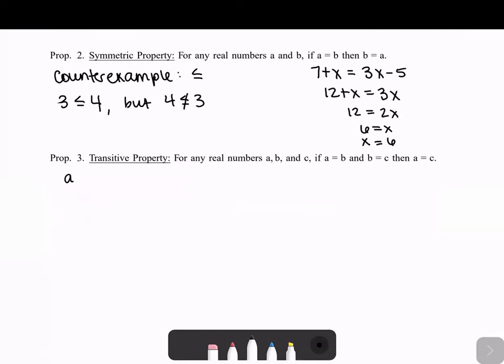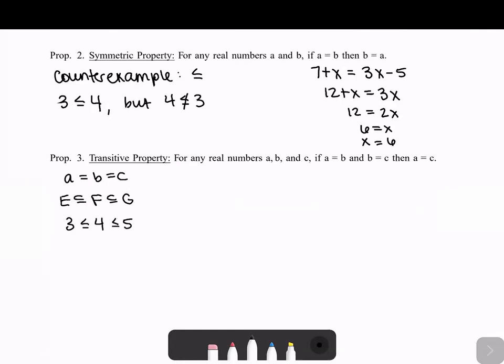We've also seen this with subsets. In section 2.1, we saw that E is a subset of F, and F is a subset of G. We can just combine them right along so that E is a subset of G. Likewise, it also works with less than or equal to, where 3 is less than or equal to 4, 4 is less than or equal to 5, so that works right along.